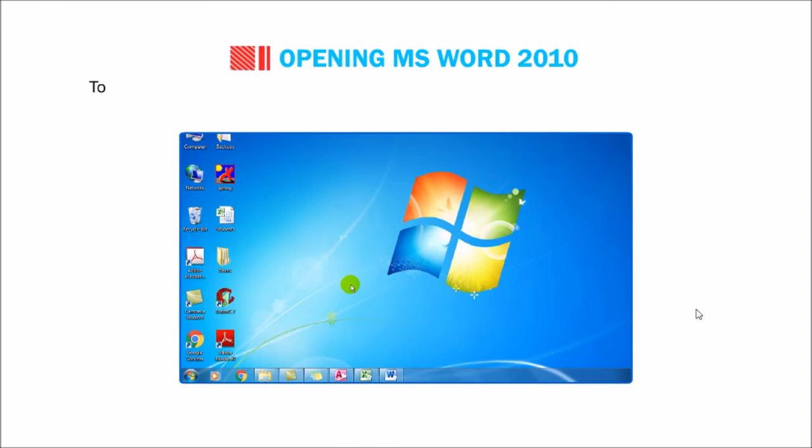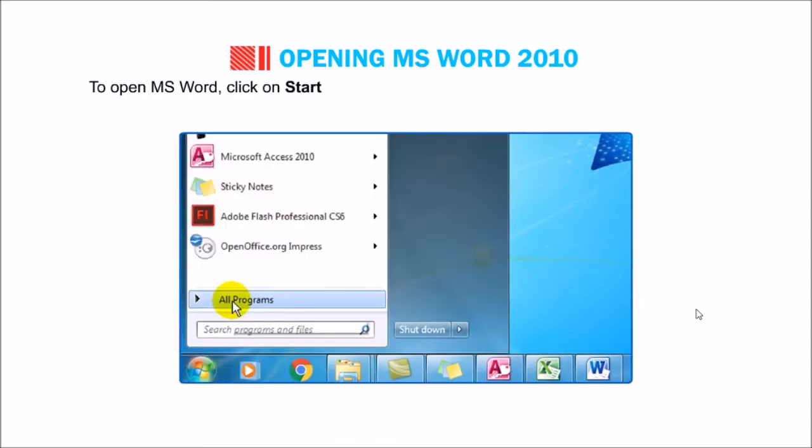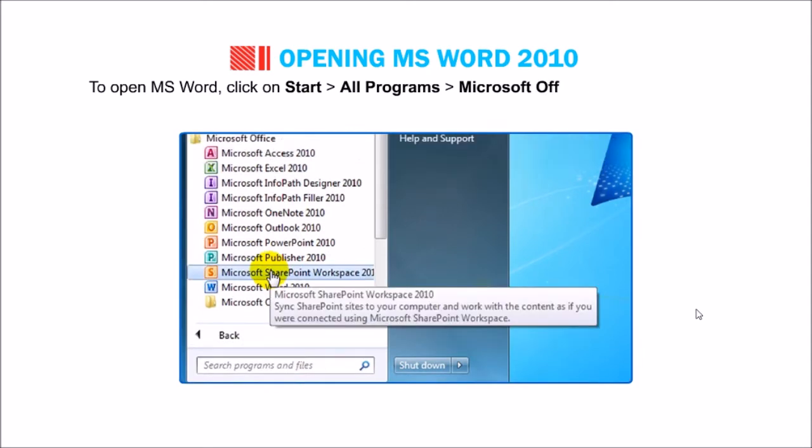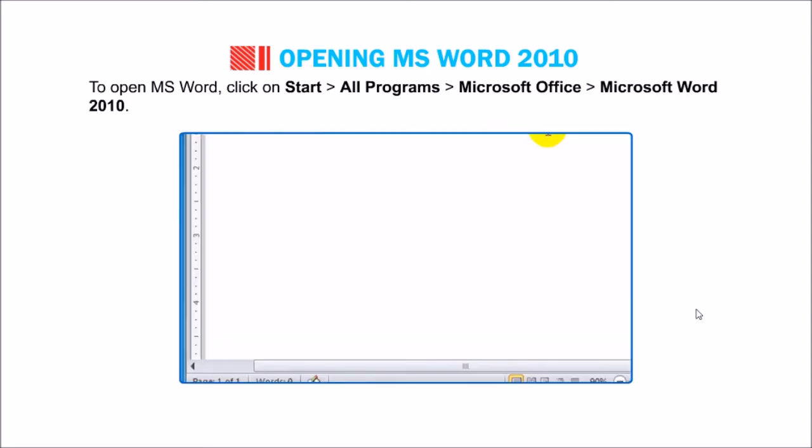Students, let us learn how to open MS Word 2010. To open MS Word, click on Start, then go to All Programs, then go to Microsoft Office, then go to Microsoft Word 2010.